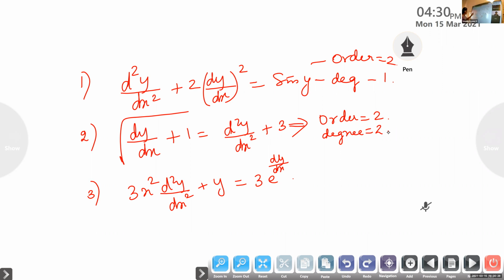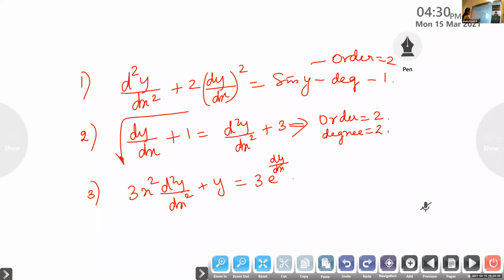Look at here. Within the function, we have differential coefficients. Whenever we get a root within the root or within the sign and all, we have to try to remove it. If we are able to remove it, then we can say what is the order, what is the degree. Here, we can remove the root by squaring on both the sides. When you square on both the sides, root and square will get cancelled. So you'll get order is 2 and degree is also 2.